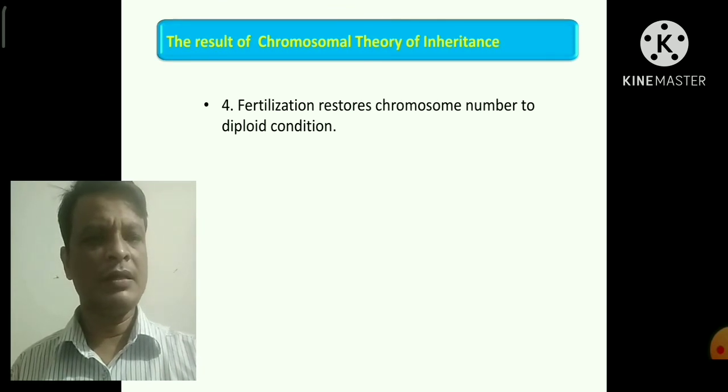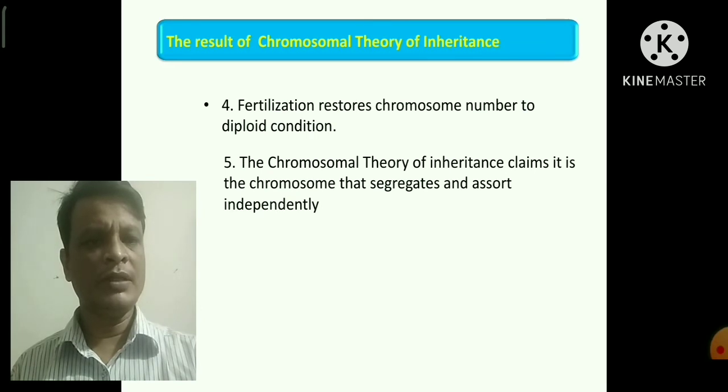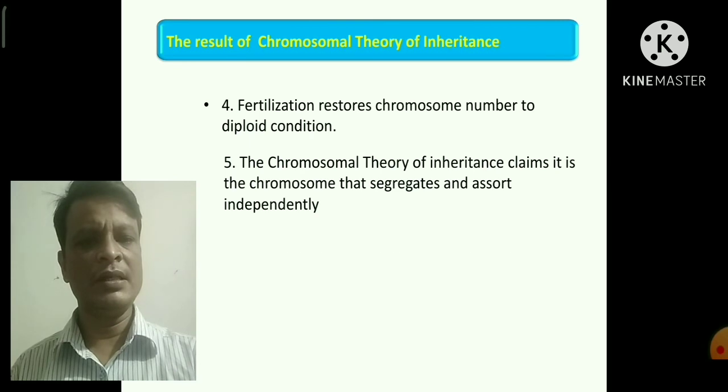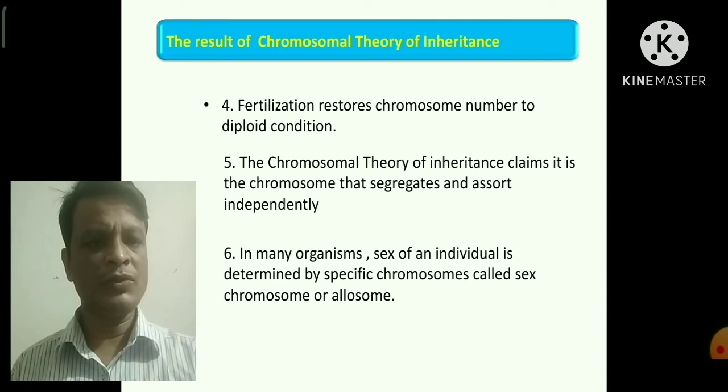Number 4, fertilization restores the chromosome number to the diploid condition. The chromosomal theory of inheritance claims it is the chromosomes that segregate and assort independently. In many organisms, the sex of an individual is determined by specific chromosomes called sex chromosomes or allosomes.